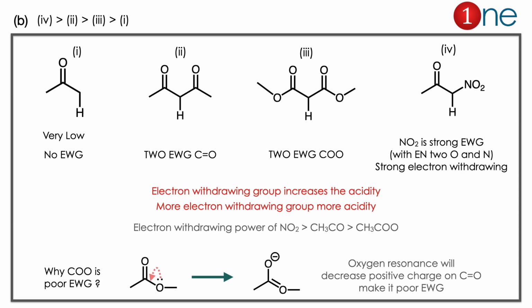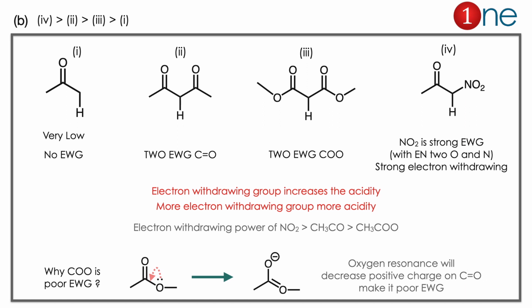Before we get into the detail, you might know that the electron withdrawing power of CH3CO is greater than CH3COO, and NO2 is much more superior. So based on this fact, you have to analyze it. Another fact is the electron withdrawing group increases the acidity. So you have to answer by combining many facts. Here the fourth structure will be strongly acidic because of NO2 withdrawing power. So it will be easy.